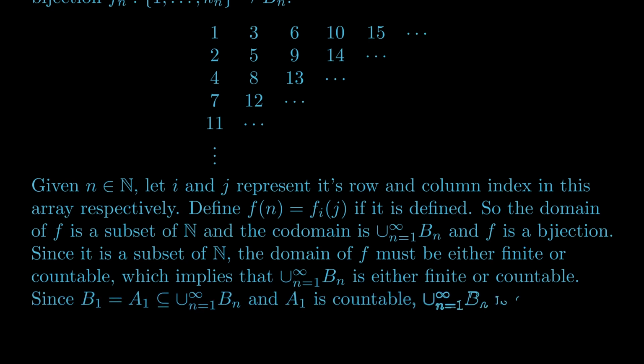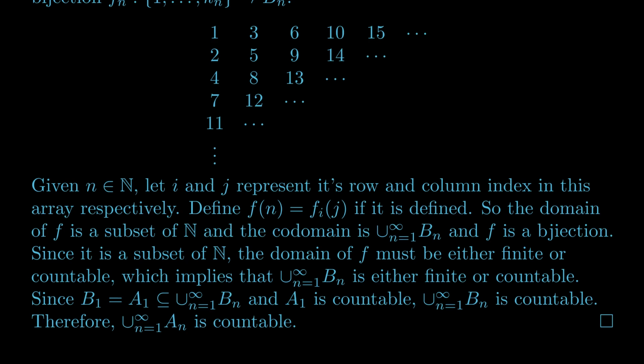But we know our union isn't finite because, say for instance, B1 is a subset of it, and B1 was exactly equal to A1, which was taken to be a countable set. So the union of all of the Bn has to be countable, and that union was exactly equal to the union of all of the An, so that has to be countable as well. And so this proves our part 2, that countable unions of countable sets are still countable, and so that completes the proof of this theorem.